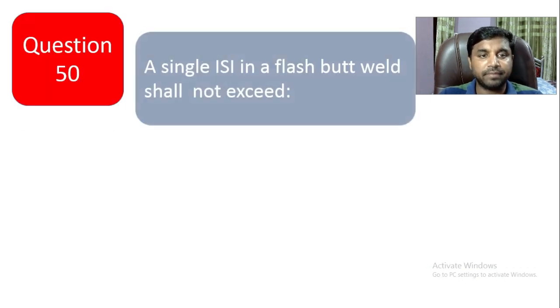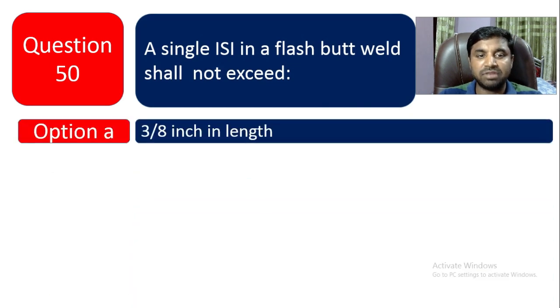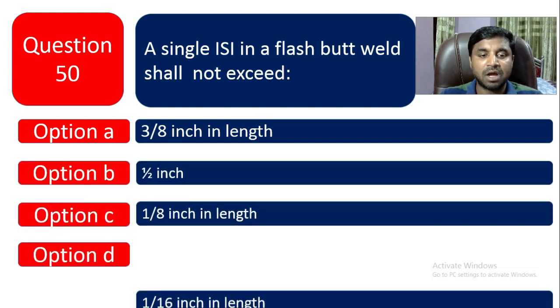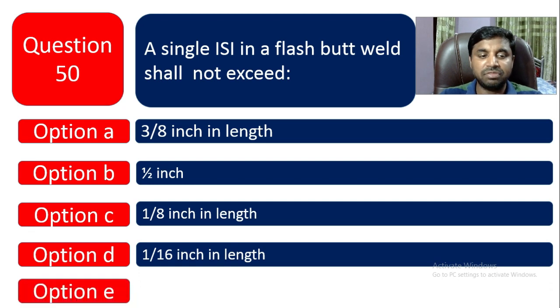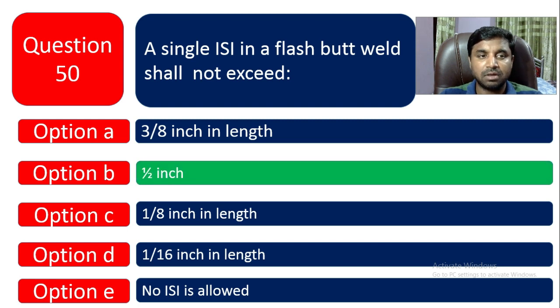Question number 50. A single ISI in a flashback weld shall not exceed. Option A is 3/8 inch in length. Option B is half inch. Option C is 1/8 inch in length. Option D is 1/16 inch in length. And option E is no ISI is allowed. The correct answer is half inch for a single individual indication.